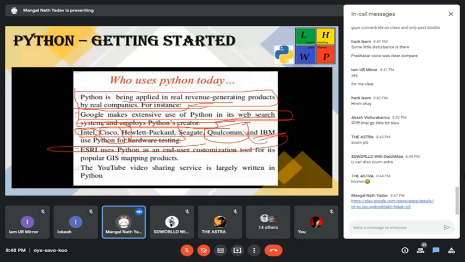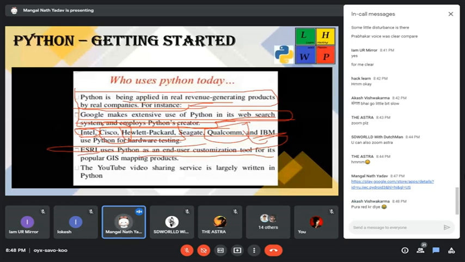ESRI uses Python as an end-user customization tool for its popular GIS mapping products. I don't know about this, but it is written. The YouTube video sharing service is largely written in Python. We share YouTube videos, and that service is also written in Python.